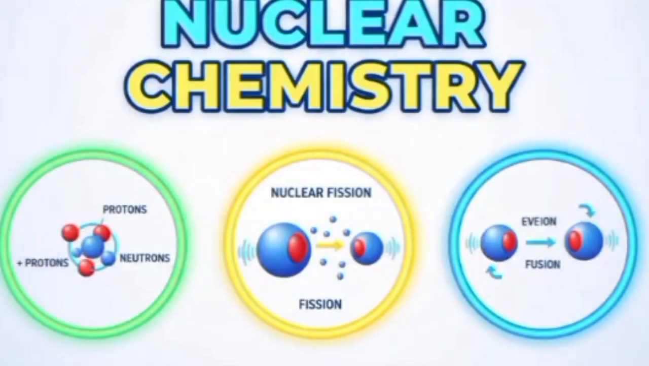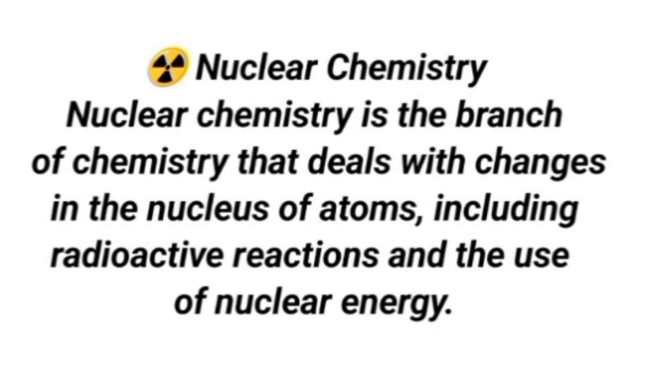The next branch that we will discuss is nuclear chemistry. As the name indicates, in this branch we will study the nucleus of the atom, and chemical reactions occurring in the nucleus, and these processes may be nuclear fission or fusion. If we talk about the definition, nuclear chemistry is a branch of chemistry that deals with changes in the nucleus of an atom, including radioactivity, reactions, the use of nuclear energy and the production of nuclear energy. So in this branch we also study atomic energy and radioactivity.